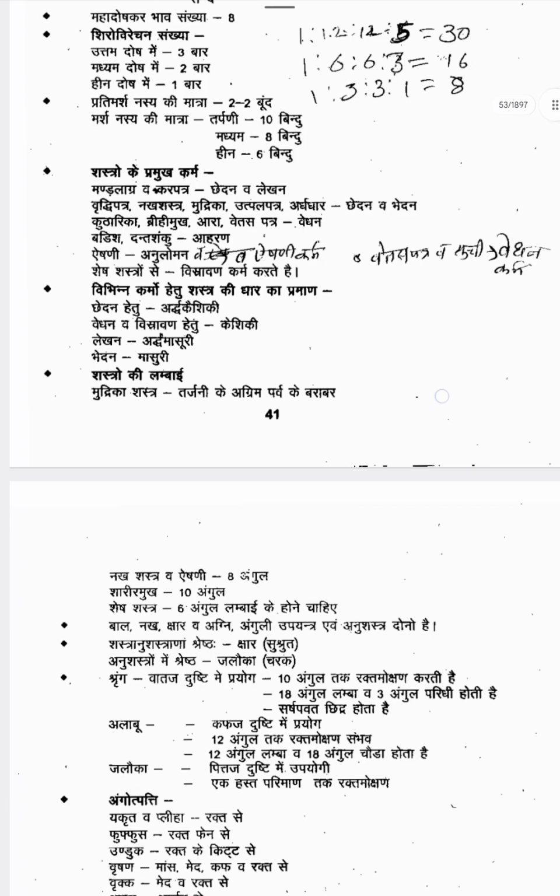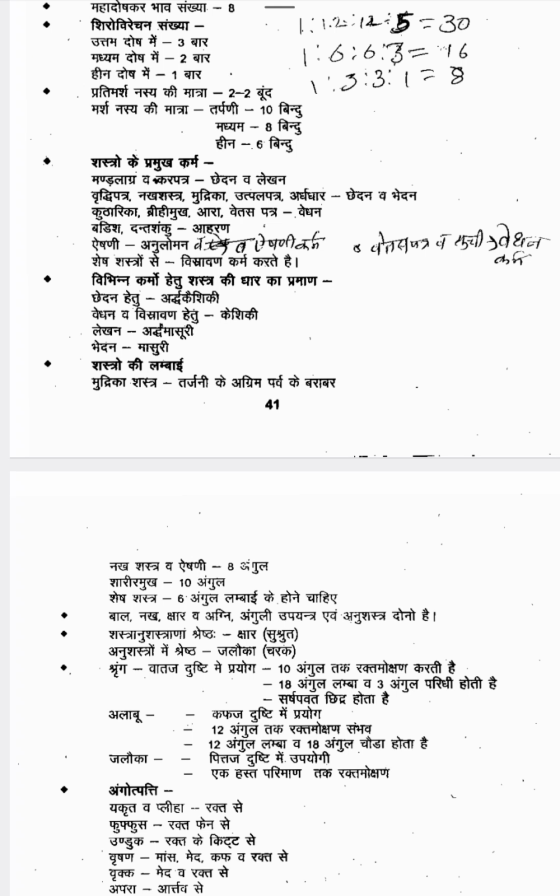Next one is the length of the shastra. The length of the mudrika shastra is equal to the agrima parva of the tarjani, like the terminal phalanx of the finger. So that much size is the mudrika shastra. Then nakha shastra and eshani length is 8 angula, sharari mukha is 10 angula, and the remaining shastras are 6 angula in length.